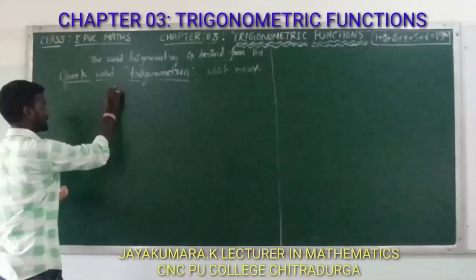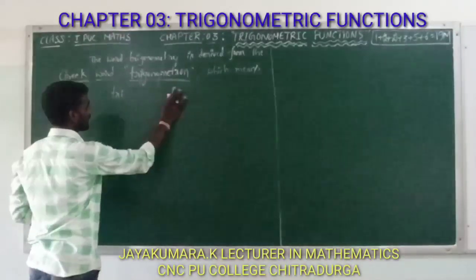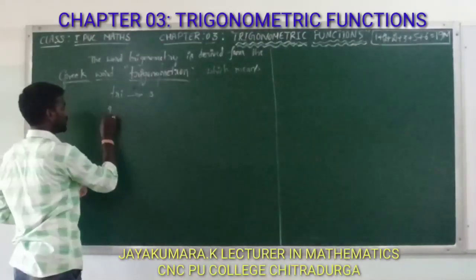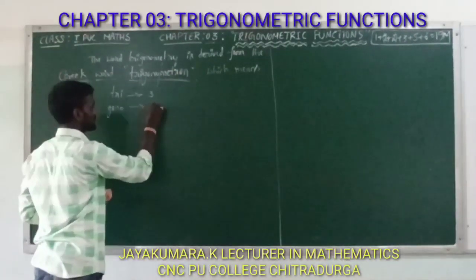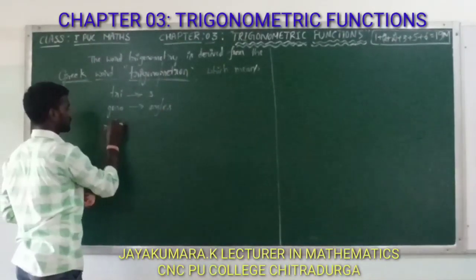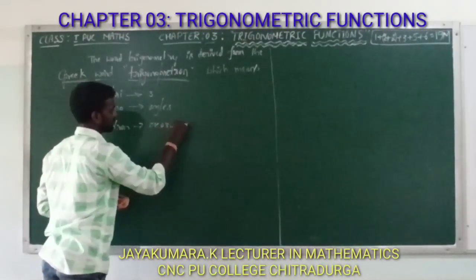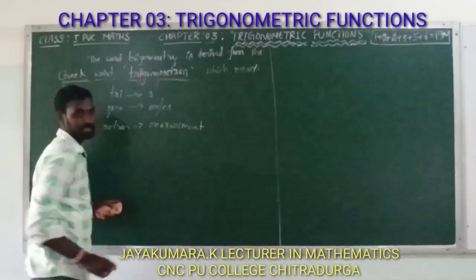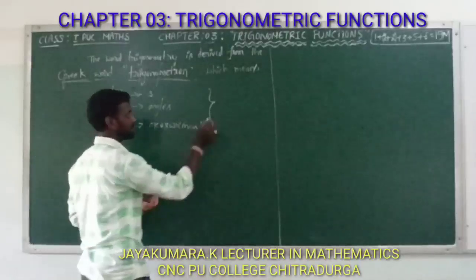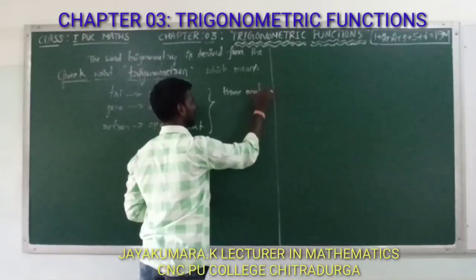What does trigonometry mean? Tri is three. Gonon is angles, three angles. Metron is measurement. Totally here, three angle measurement.